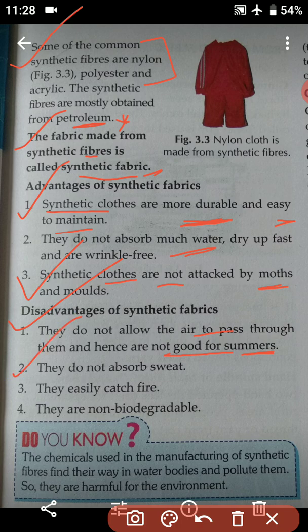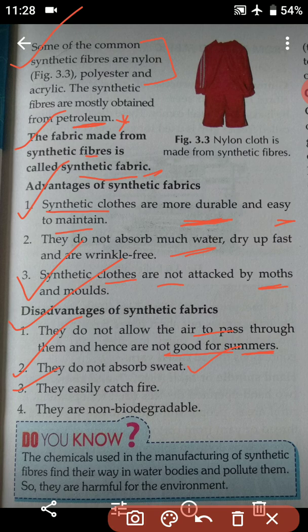Number 2, they do not absorb sweat. So students, this kind of fabric does not absorb sweat, so it is not good for our health. If a cloth absorbs more sweat, then that type of cloth is more comfortable for us than clothes that do not absorb sweat.